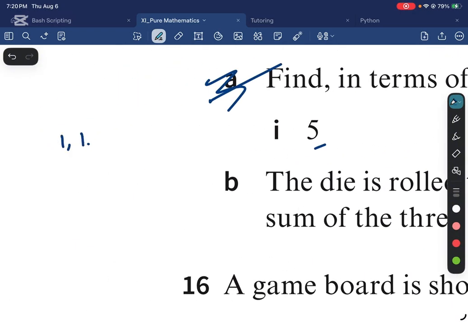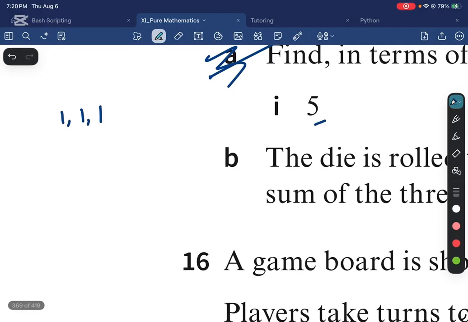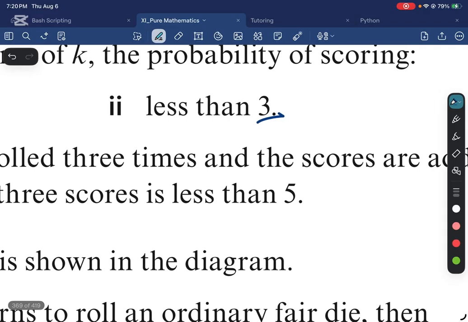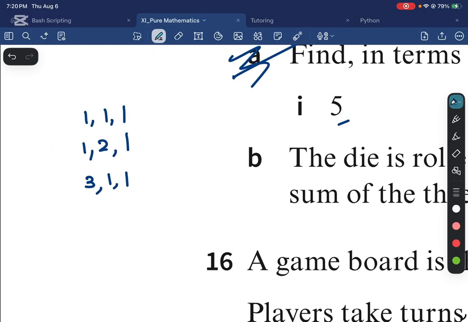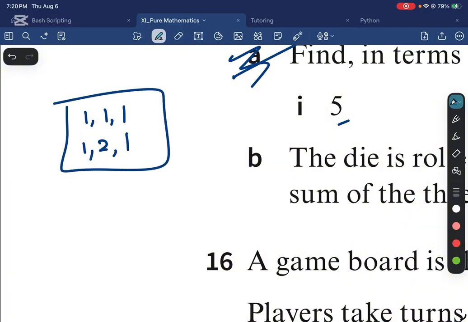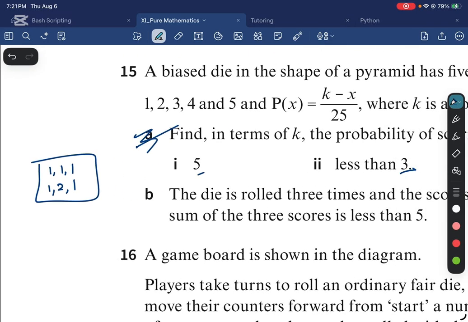So I can get 1, 1, and 1. That works, right? Because the sum is 3. I can get 1, 2, and 1. Sum is 4. I can get 3, 1, 1, but I need the sum to be less than 5, so that does not work. So I can't have 3. These are the only two possibilities, actually: I get all ones, or I get 2 ones and 1 two. Any other combination of dice rolls does not work.